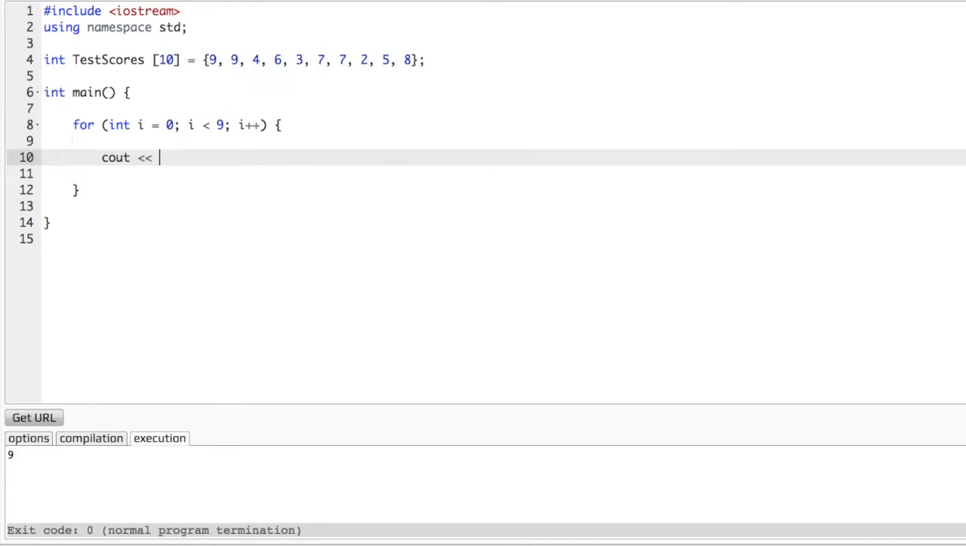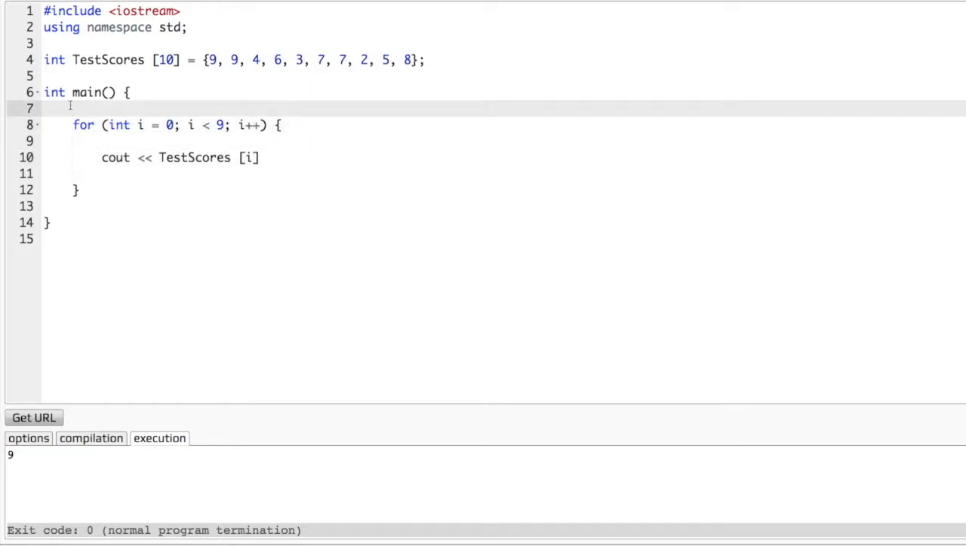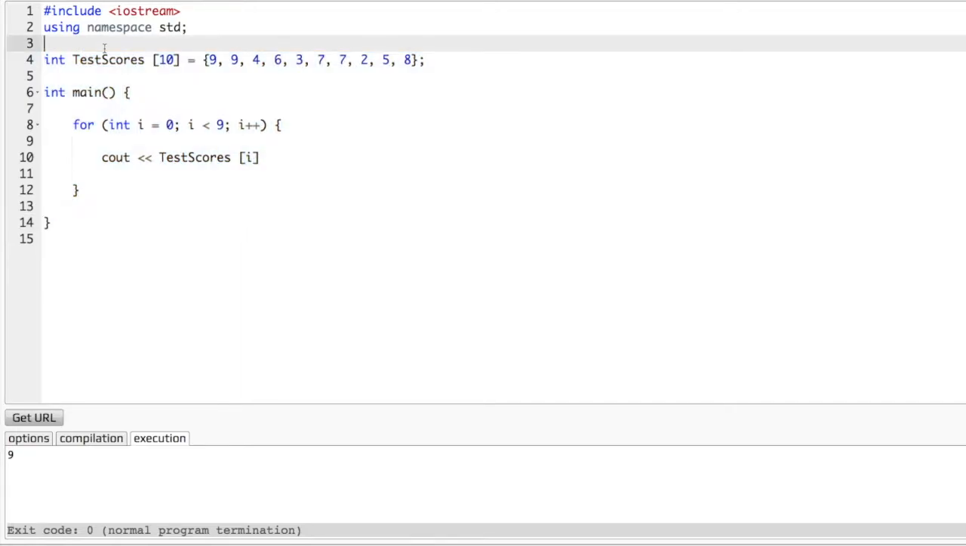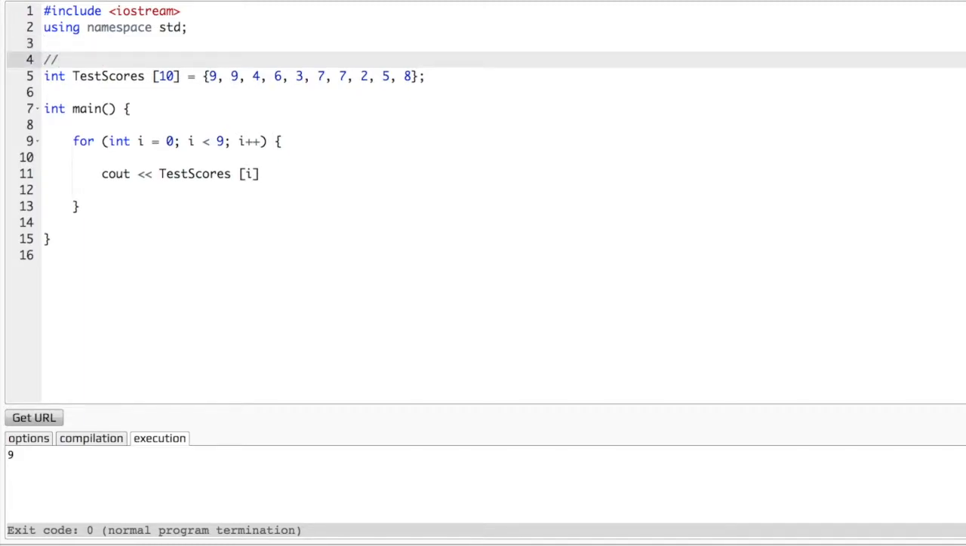Cout test scores i. Okay? You can see that our code is starting to look pretty interesting. It looks kind of like in the movies or something, right? Let's write comments so we don't get confused, right? So, variable that holds our test scores. For example, a teacher might use this to organize test scores and determine averages and so on, okay?